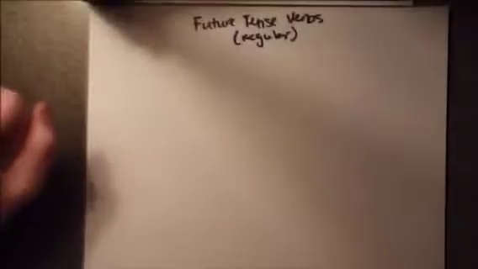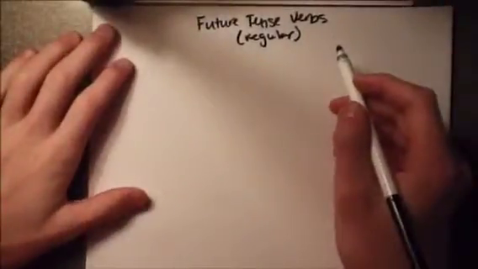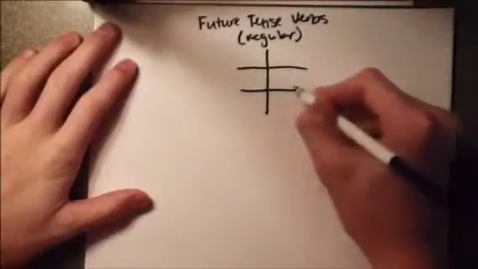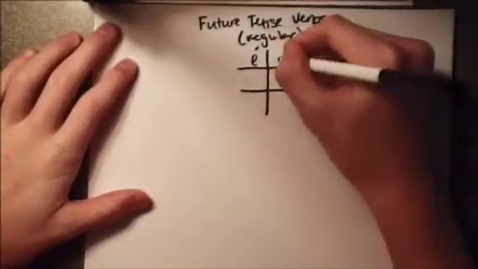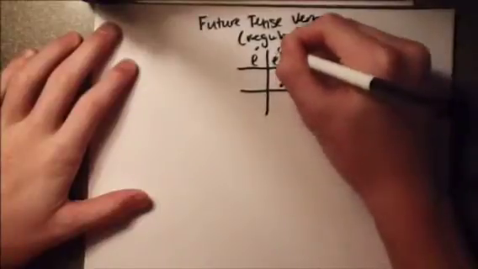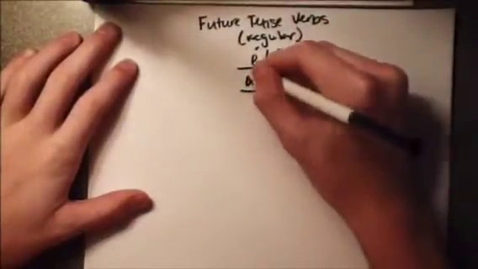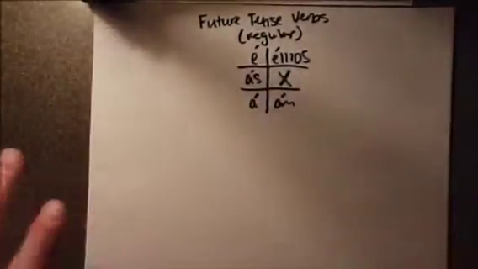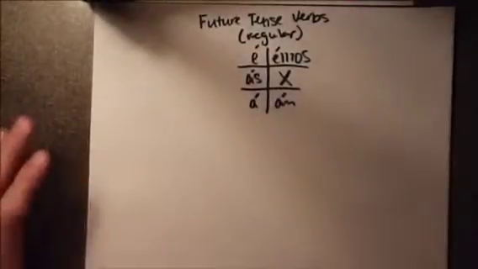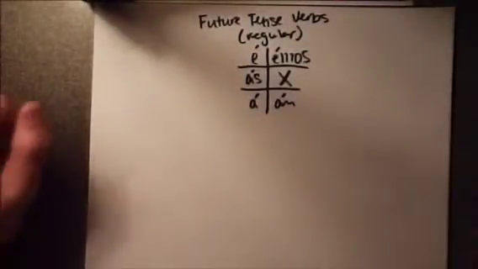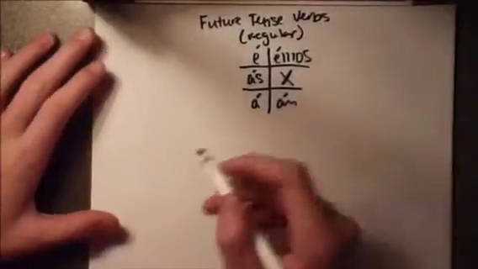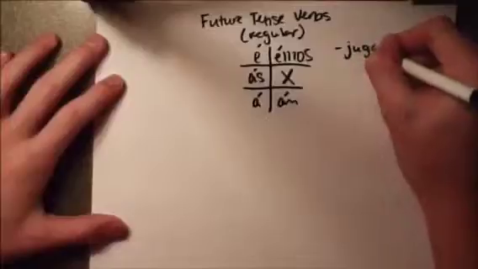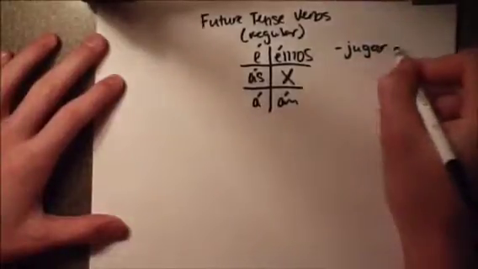Future tense verbs, regular. So the conjugations for the future tense verbs are going to go like this. Alright, so these are the conjugations that we're going to add to the verbs. So for future tense verbs, what you do is you take any verb. So for instance, let's take hablar. Okay, so we have hablar.